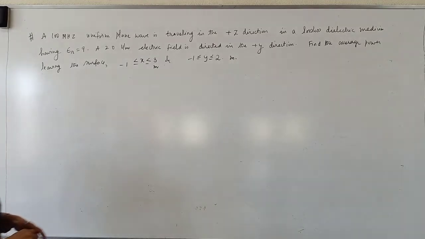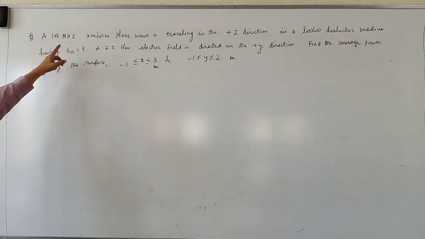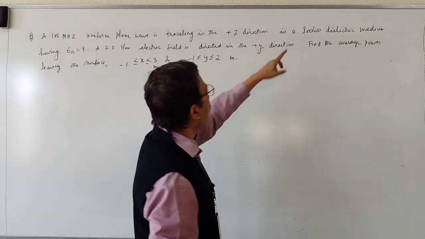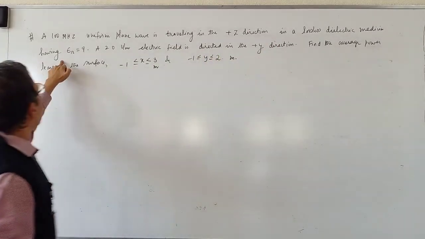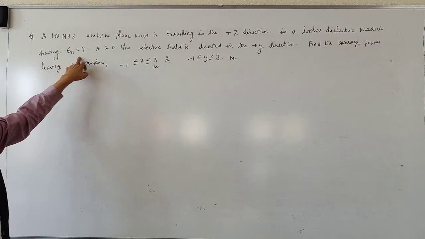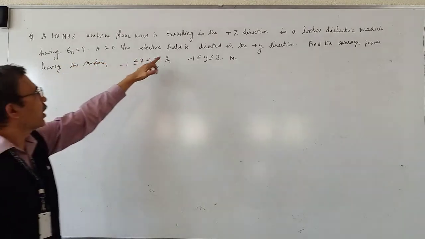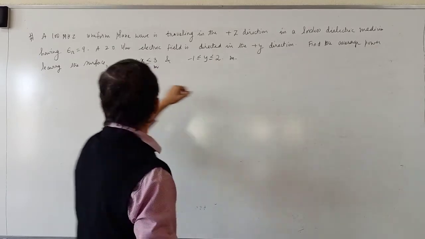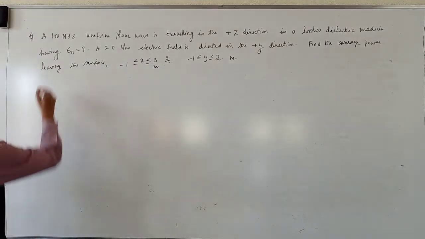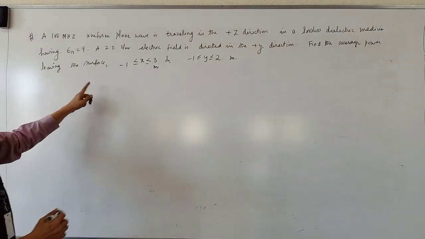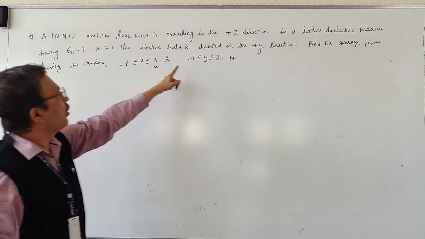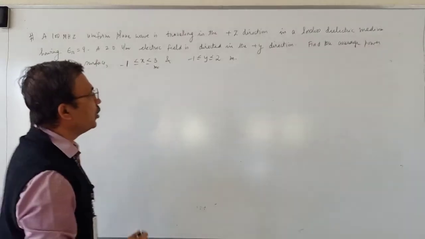Let me repeat once again. A 100 megahertz uniform plane wave is traveling in the plus z direction in a lossless dielectric medium having epsilon r equal to 9. A 20 volts per meter electric field is directed in the plus y direction. Find the average power leaving the surface, x varying from minus 1 to 3 meters and y varying from minus 1 to 2 meters.